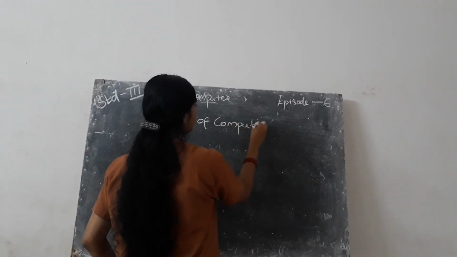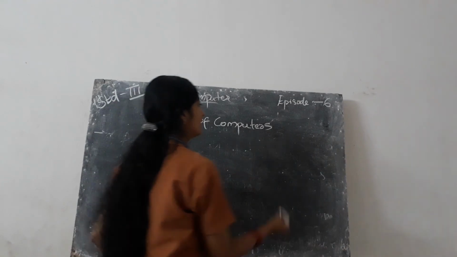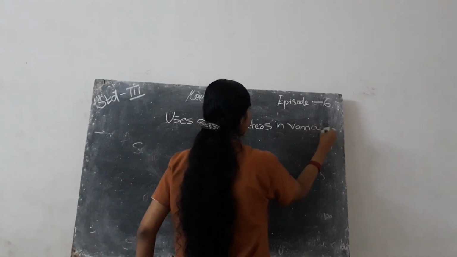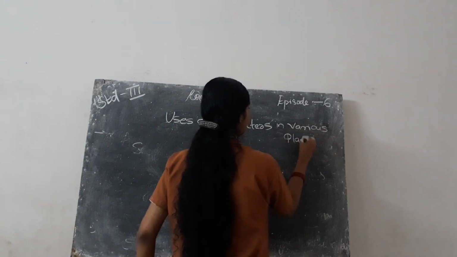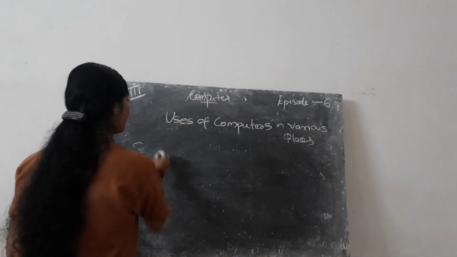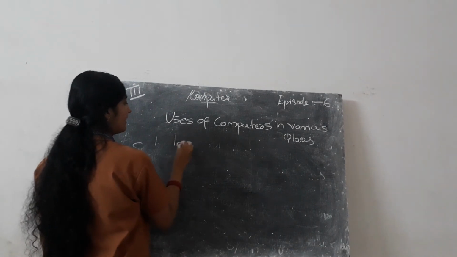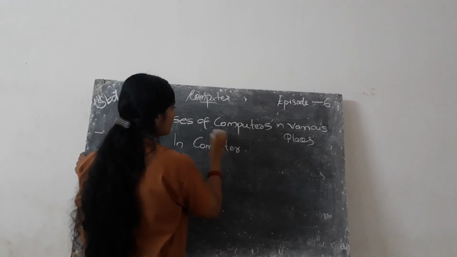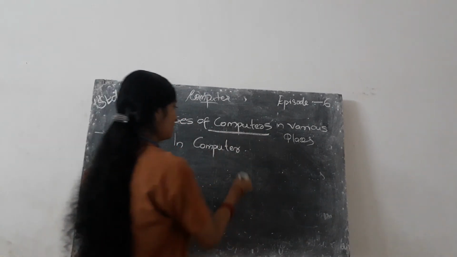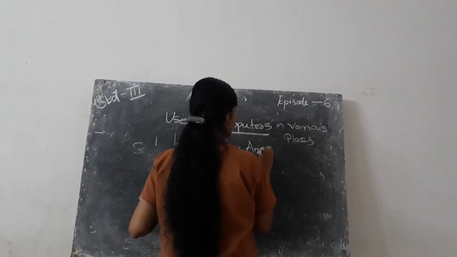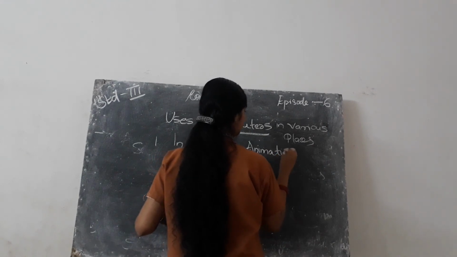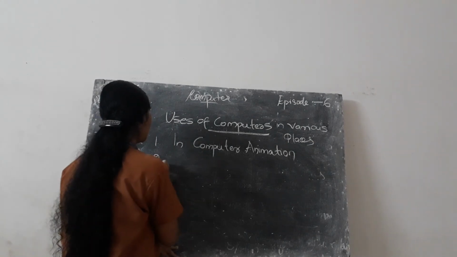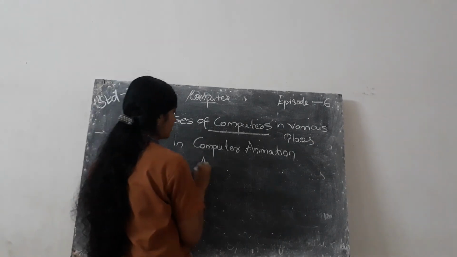Computers in various places. First, in computer animation. Second one, in aviation.